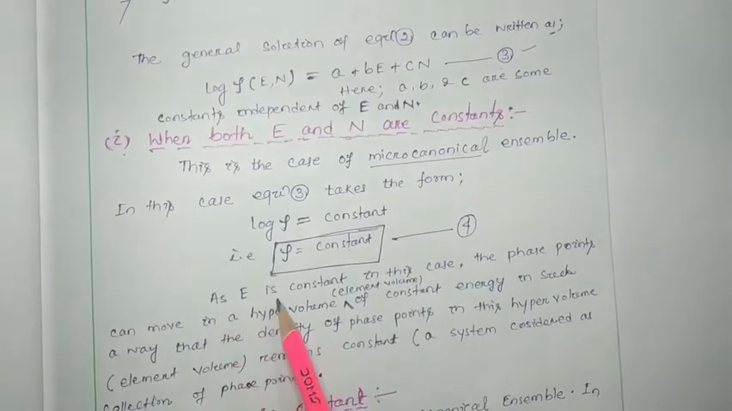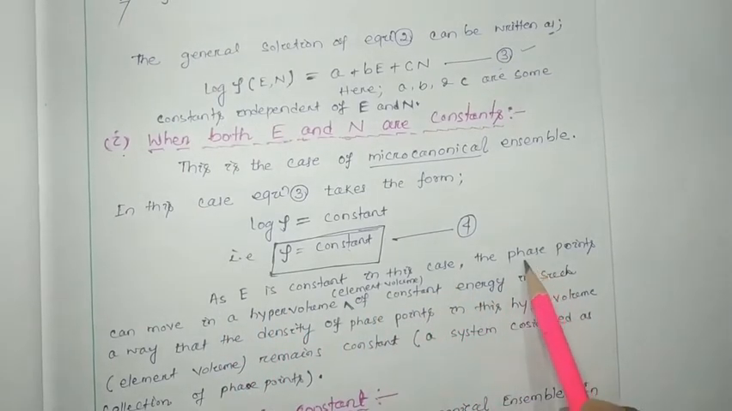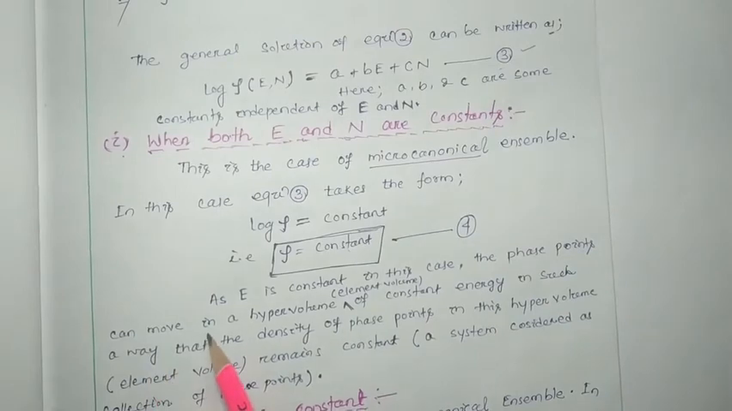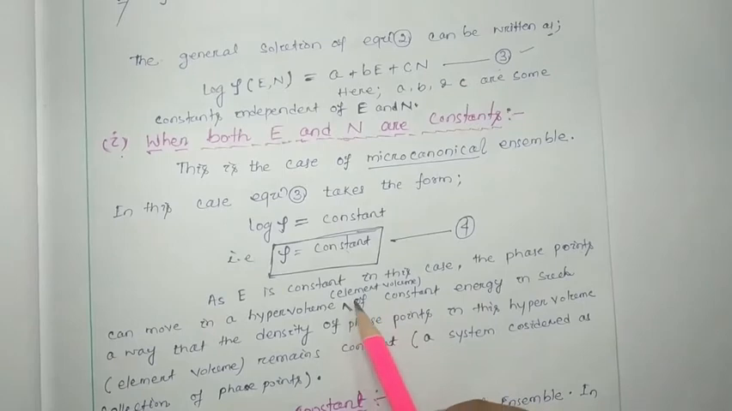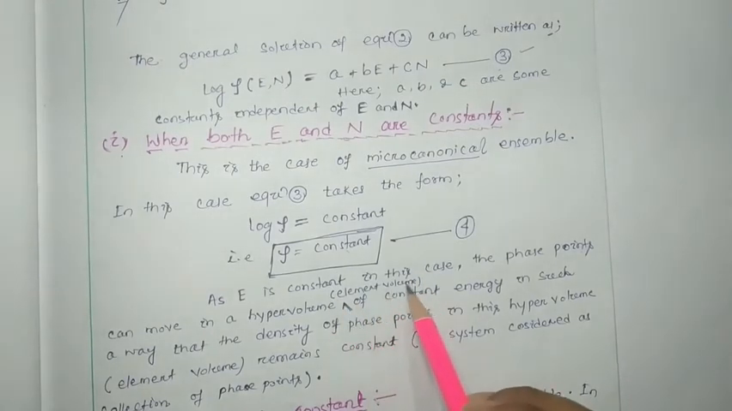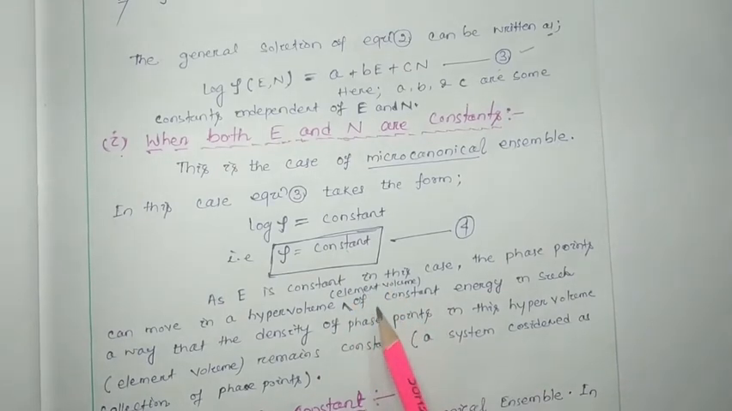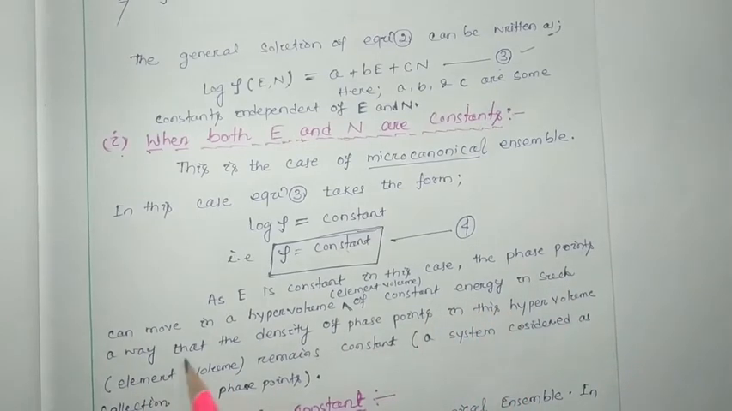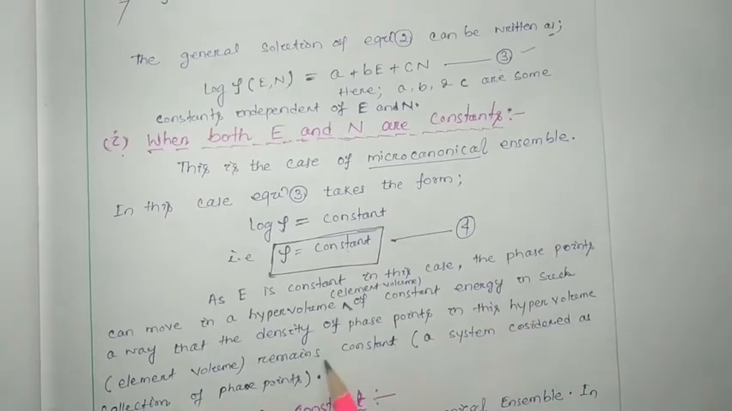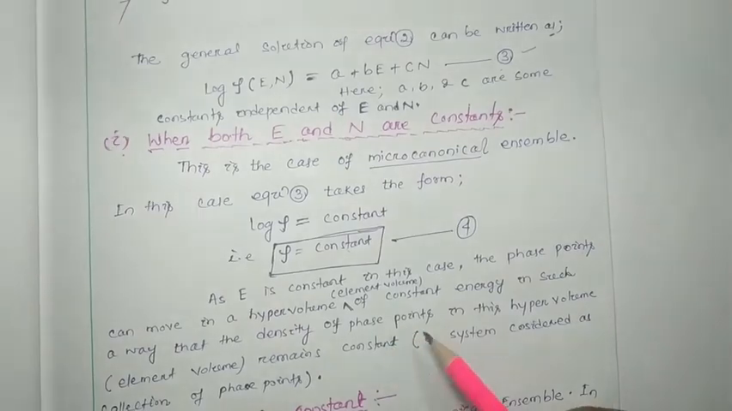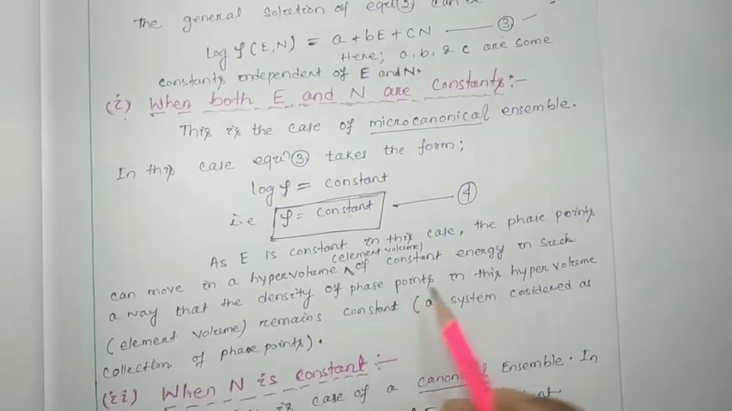As E is constant in this case, the phase points can move in the hypervolume or elemental volume in the ensemble of constant energy in such a way that the density of phase points in this hypervolume remains constant. So if we consider the hypervolume, the density of the phase points will always be constant.